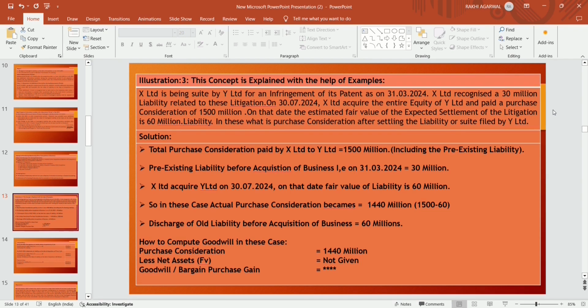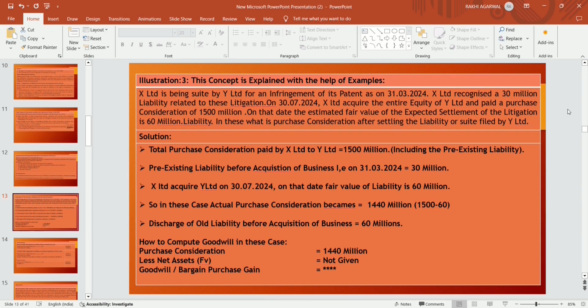The fair value of that litigation is settled at 60 million, and the book value of that liability before the acquisition date, that is on 31st March 2024, when the suit was filed and the liability was recognized in the books of X Limited, is 30 million. So in this case, the actual purchase consideration is not 1500 millions; 1500 million is the total purchase consideration, which includes the pre-existing liability also.